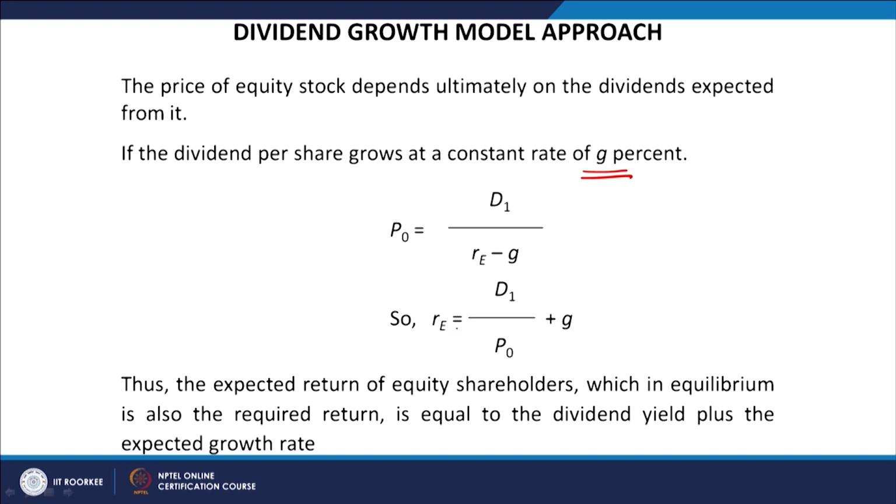RE is basically the return from the security, or the rate of return of the security. So, if we talk about the expected return from the security, it will be calculated as D1 divided by P0, plus G. P0 is the price of that stock in the current year, D1 is the dividend expected at the end of the year, and G is the growth rate, that is, at what rate the dividend is growing over the number of years.